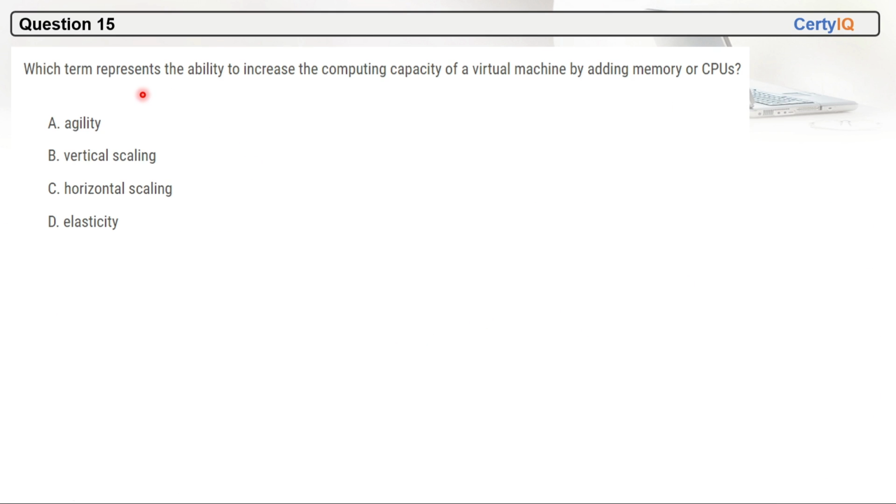Question 15. Which term represents the ability to increase the computing capacity of a virtual machine by adding memory or CPUs? It is called vertical scaling. Why vertical scaling? Because they are increasing the memory or CPUs of this virtual machine. They are not adding virtual machines. They are increasing the memory of the existing virtual machines, right? So it is vertical scaling or upscaling, not horizontal scaling. What is horizontal scaling? If they purchase 10 more virtual machines, it is horizontal scaling. But in this question, they are increasing the capacity of the existing virtual machines by increasing their CPU or memory, right? So this is a vertical scaling example.